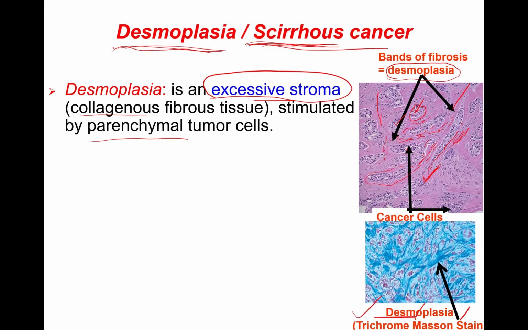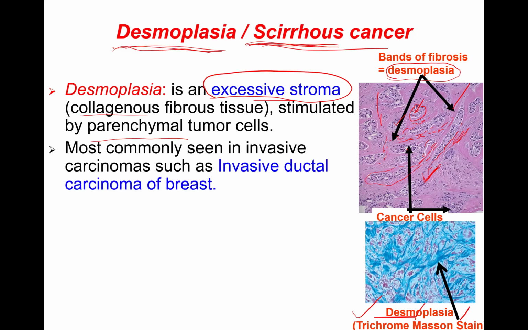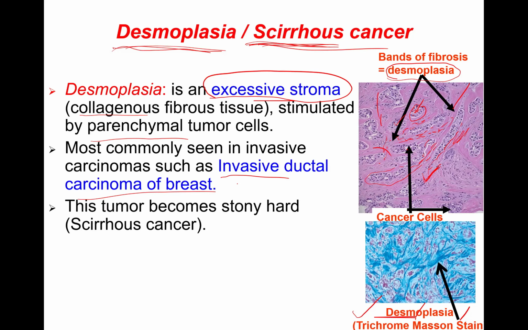Very important to remember, right? Most commonly, this excessive desmoplastic reaction is seen in invasive ductal carcinoma of the breast and other tissues, especially epithelial type cancers. The tumor becomes stony hard or scirrhous, a fibrosis-containing cancer, right?